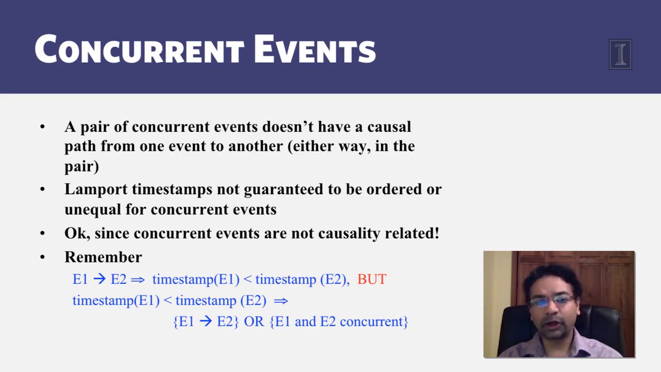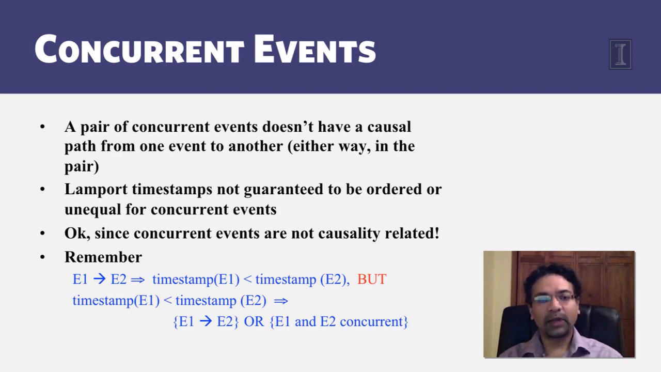However, the reverse is not true. If I give you two events E1 and E2 so that the Lamport timestamp of E1 is less than the Lamport timestamp of E2, this means that either E1 might happen before E2 or E1 and E2 might be concurrent. Okay? The only possibility that this is eliminating is that E2 happens before E1. That's definitely not true, but either of the other two possibilities may be the case over here.